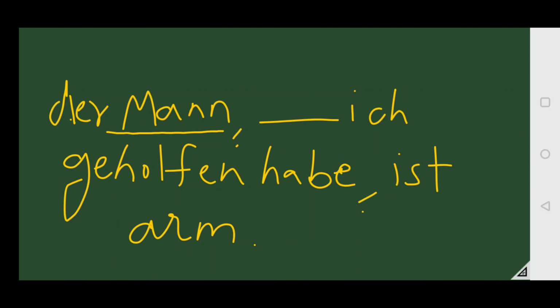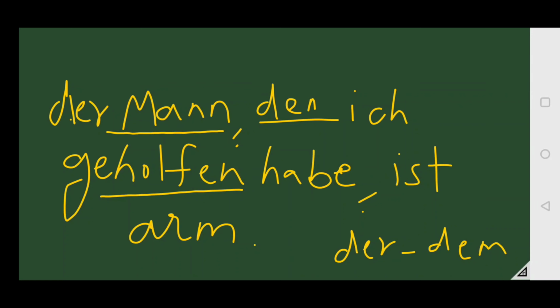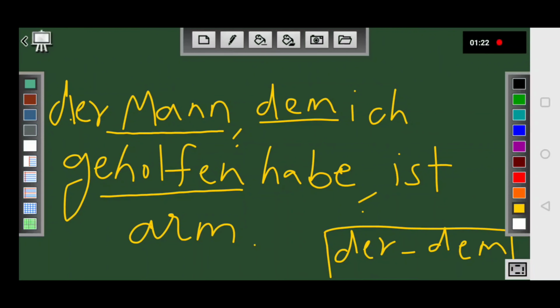Ich habe geholfen. So what is the verb? Geholfen, which takes dative. So we know the article is der, and we know in dative case it becomes dem. So the answer is dem. Just follow the steps one by one. First check the article of the noun which is before the comma, and then see the verb in the next part of the sentence, which is helfen here, geholfen in perfect form, and then convert: der changes into dem. So the man whom I have helped is poor. Let's see some more examples.